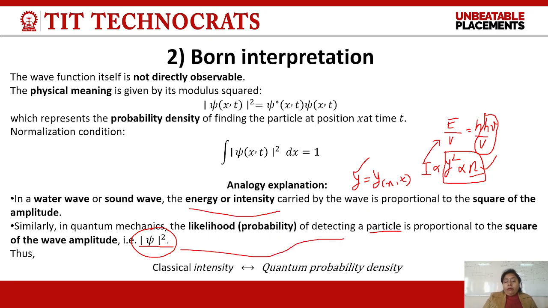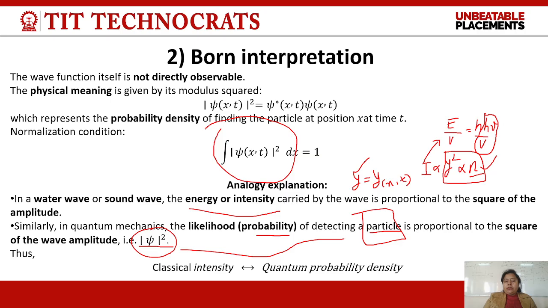But in quantum physics, Heisenberg said that the position and momentum of a particle cannot be determined exactly. Therefore, we cannot say that psi square gives the exact position of the particle. Therefore, it represents the likelihood, the probability of finding the particle.